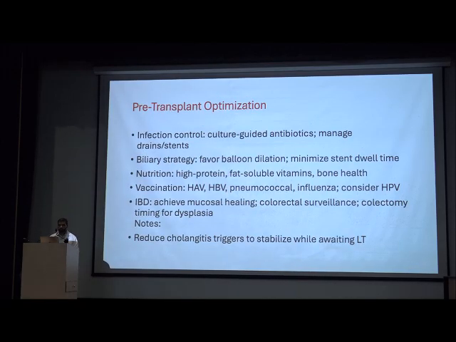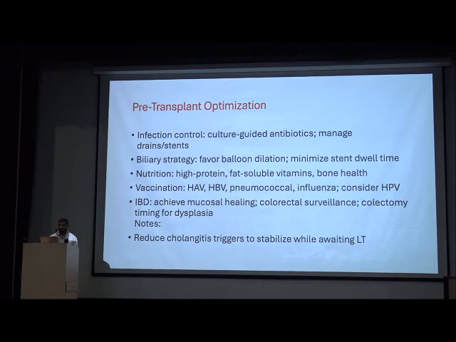Pre-transplant optimization is necessary, as in all cases: infection control with culture-guided antibiotics. If there is a dominant stricture, ERCP should be done and biliary drainage achieved. We can do balloon dilatation, but contrast should not be instilled in some cases. Nutrition should be high protein with fat-soluble vitamins, because in cholestatic liver disease fat-soluble vitamin deficiency is noted.